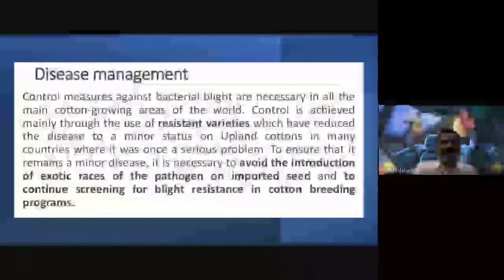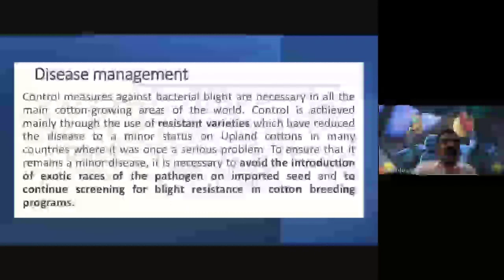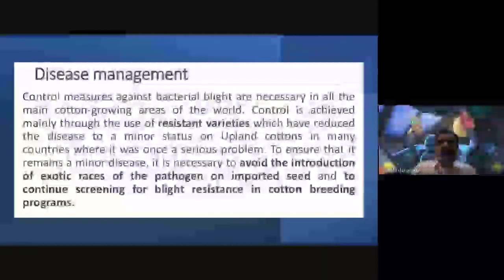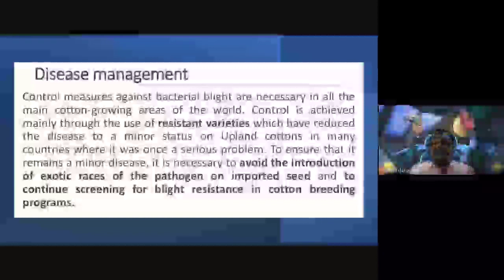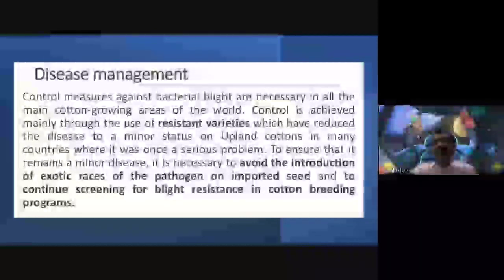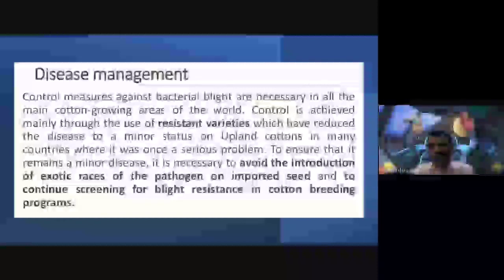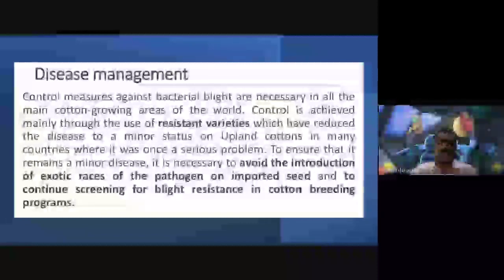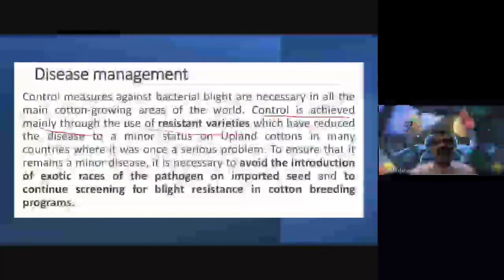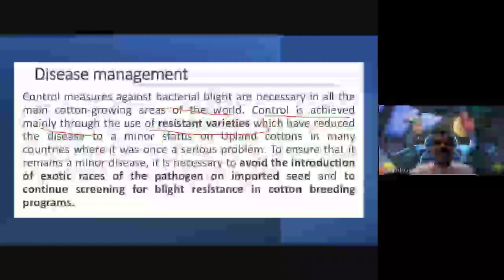Then what is the management? How to control this disease? Control measures are most important against bacterial blight disease, and they are very necessary for cultivars grown by farmers in all areas of our world. In all the main cotton growing areas of the world, control is achieved mainly through the use of resistant varieties.